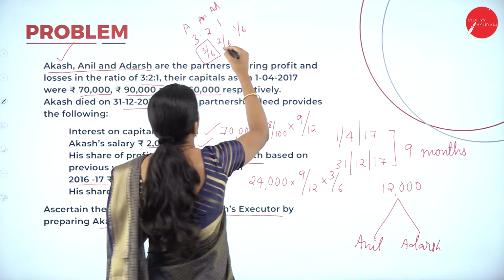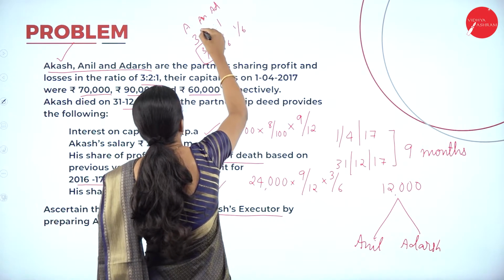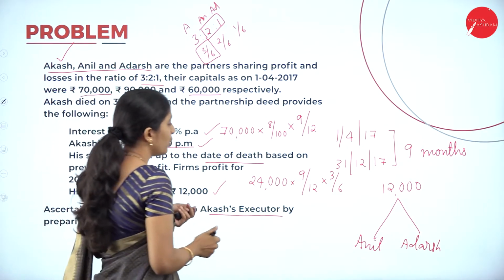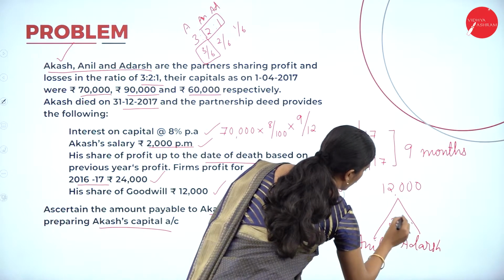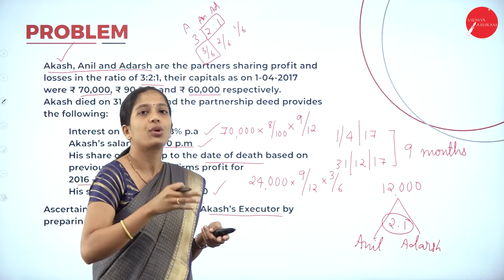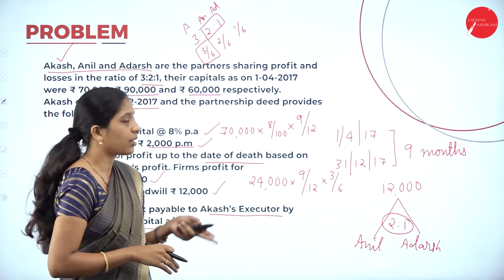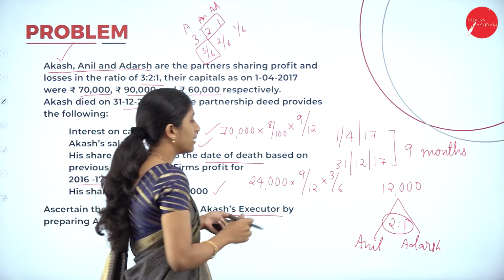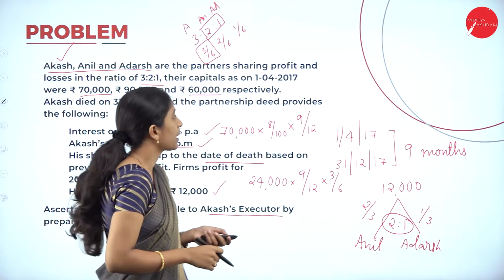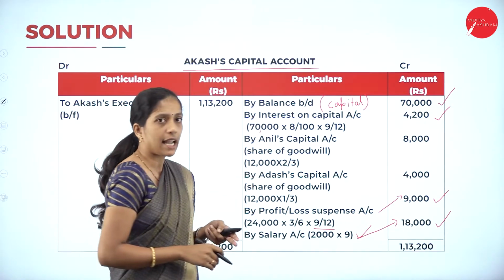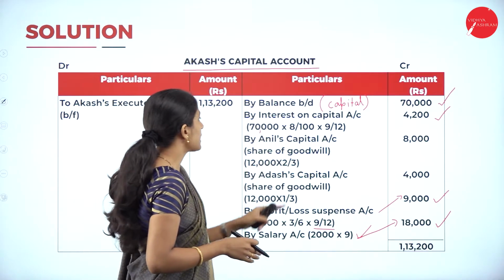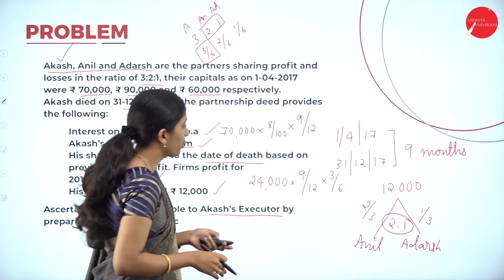So the remaining share is how much? 3:2:1 was the total share. So the remaining share after the death of Akash is how much? 2:1. So it has to be distributed in the 2:1 ratio, that is the remaining partners' share. So Anil has to contribute 2 by 3 and Adarsh has to contribute 1 by 3. So how to write? By Anil's capital account. So who are the remaining partners? Anil and Adarsh.